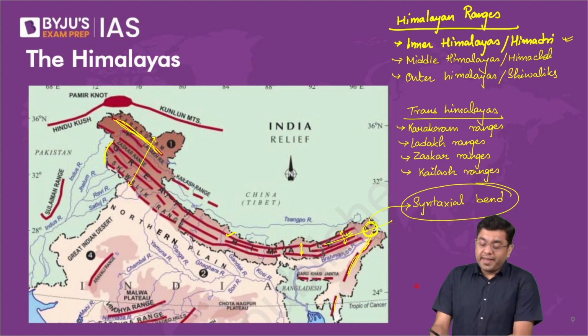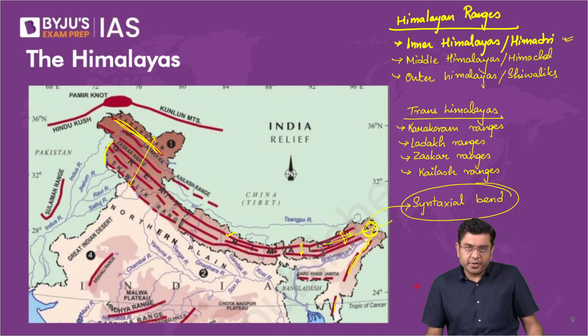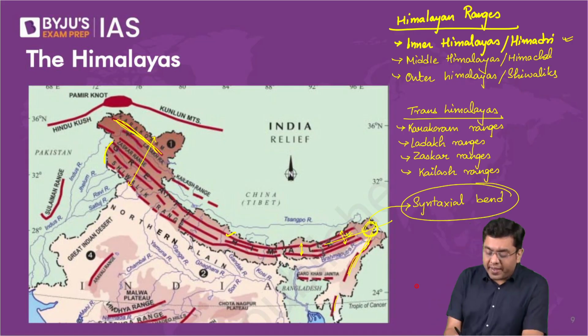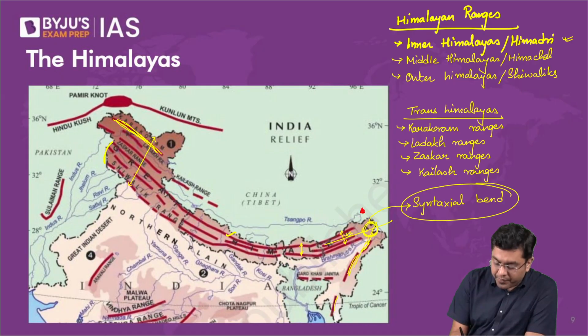So the Himalayan mountains have two syntaxial bends. One syntaxial bend in the east is where you have the presence of Namcha Barwa. Here you have the peak of Namcha Barwa, slightly north of Arunachal.